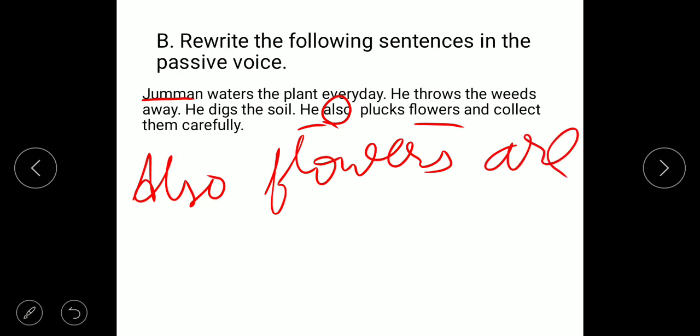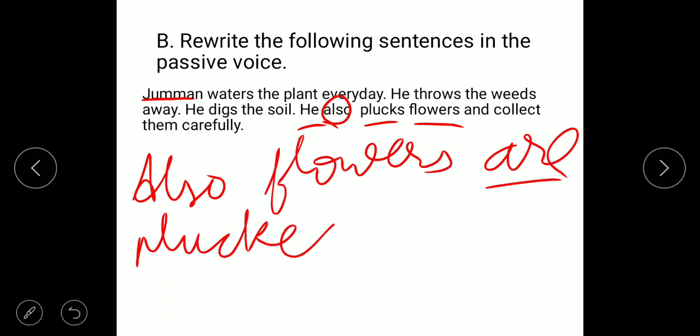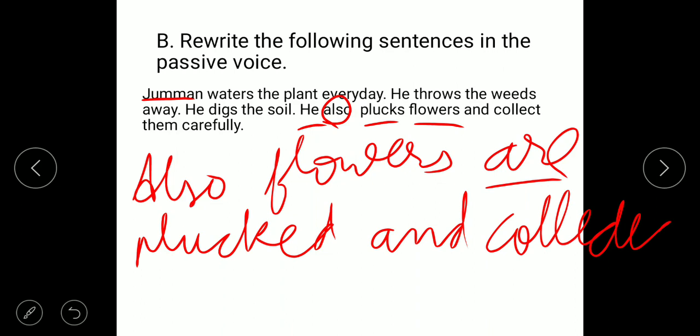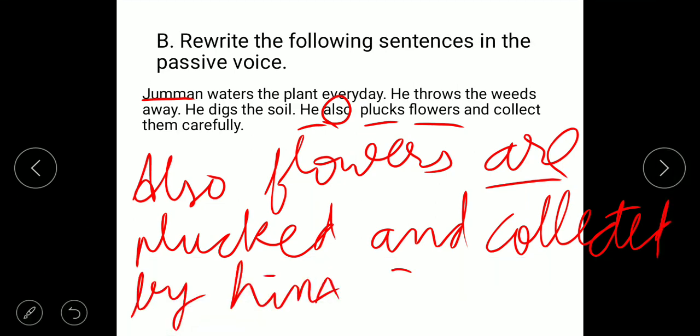Flowers plural, so we have to use are, flowers are, and then pluck third form, plucked. Flowers are plucked and collected by him carefully. Okay.